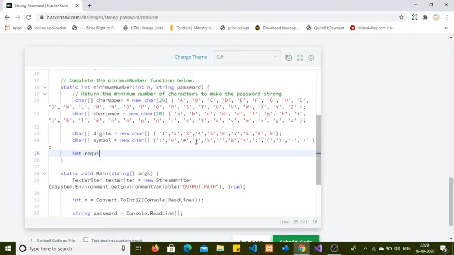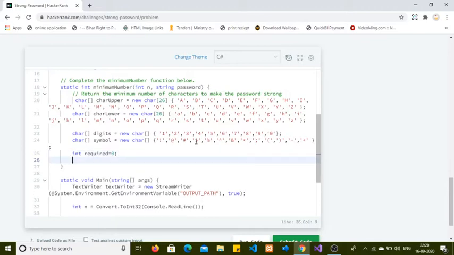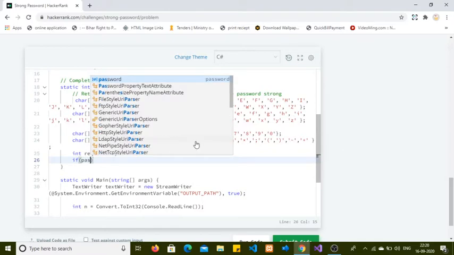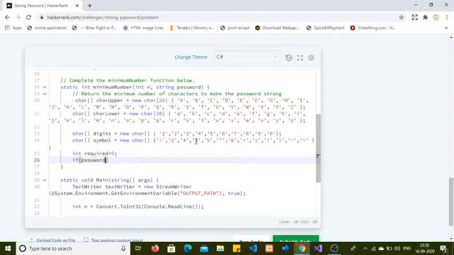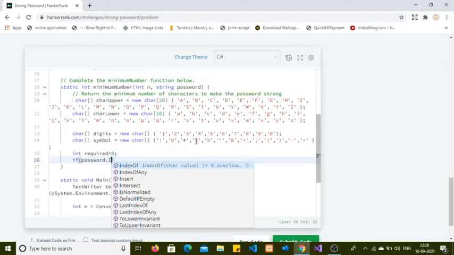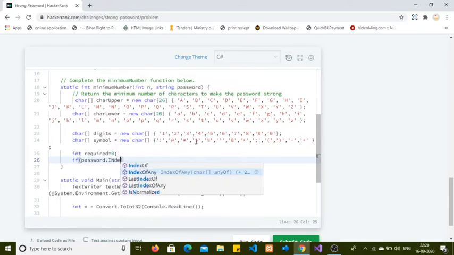I am creating an integer type variable and naming it required, and initializing it with 0. I am checking if password dot index of any.